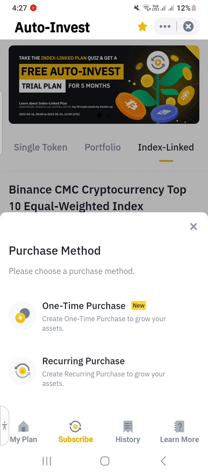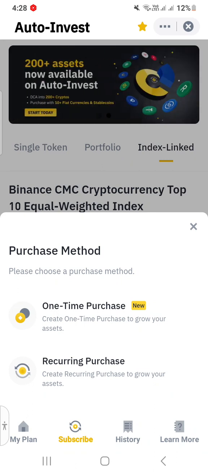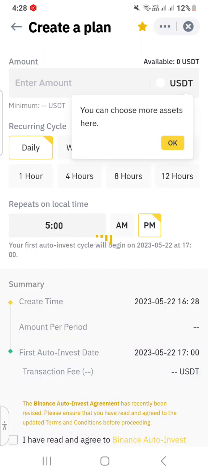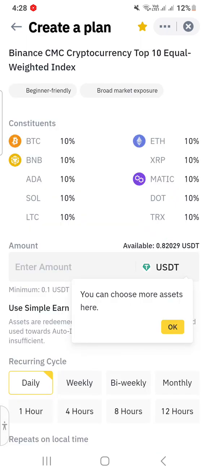So we can subscribe here to auto invest index-linked by choosing these purchase methods. Please choose a purchase method: one time purchase or recurring purchase. I will recommend recurring purchases. You can create a plan in index-linked from this page on the auto invest Binance feature. Binance CMC cryptocurrencies, beginner friendly and broad market exposure.